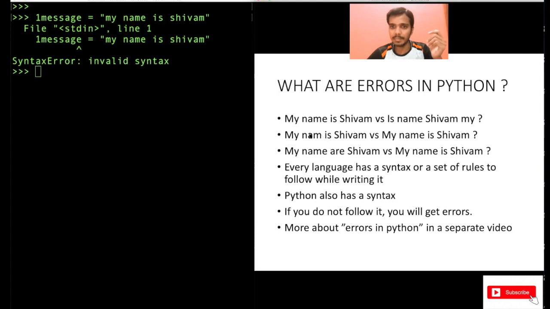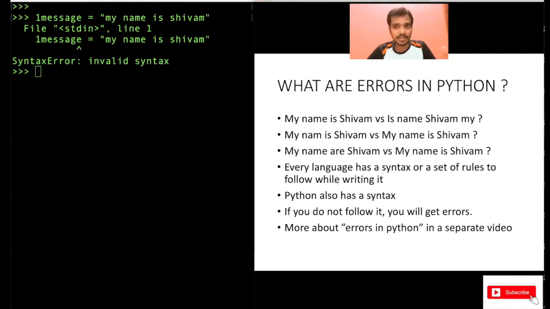It should be NAME, but you have made a spelling mistake here. So the first sentence is incorrect. Similarly, in the third line, if you say "my name is Shivam" versus "my name are Shivam", again the first sentence, "my name are Shivam", is incorrect. It is not grammatically correct. So in English also, you cannot write random things. You have to make meaning of every sentence.